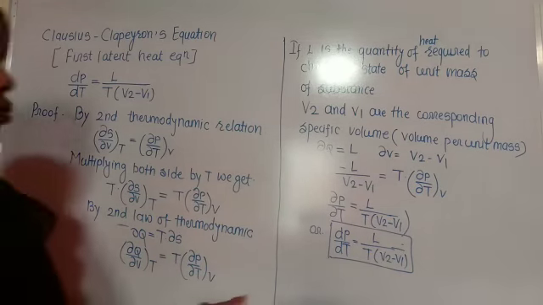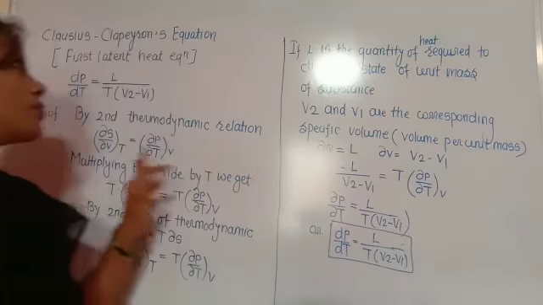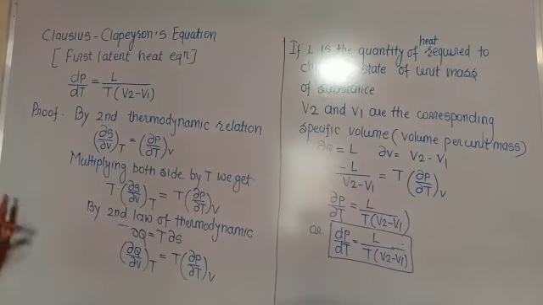I hope you all understand. This is a simple equation, the first latent heat equation, which was already derived by Clausius and Clapeyron. That's why it is known as the Clausius-Clapeyron equation.